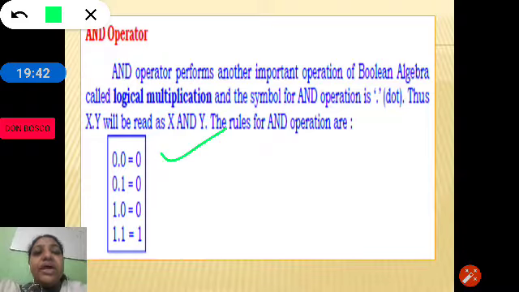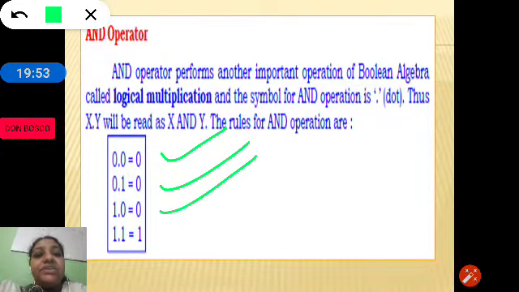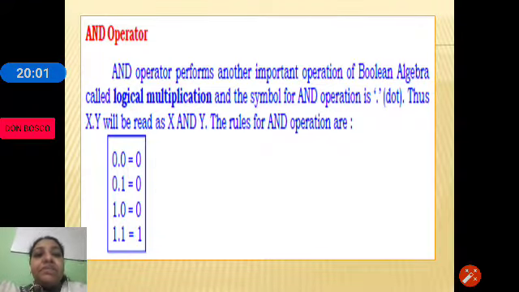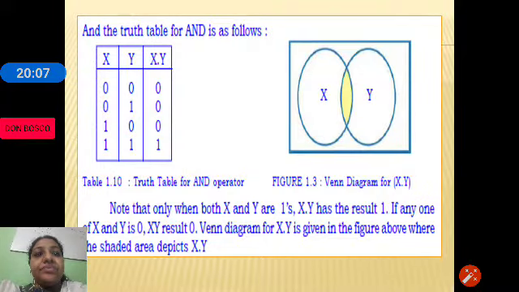So 0 ANDed with 0 is 0. 0 ANDed with 1 is again 0. 1 ANDed with 0 is 0. 1 ANDed with 1 is 1. So these are the basic AND operations. Let us check the truth table of the AND operation.